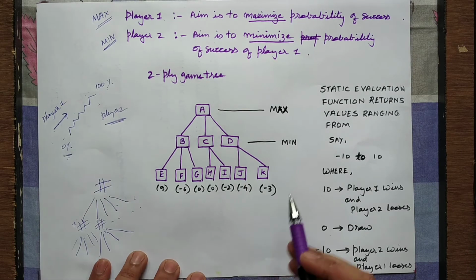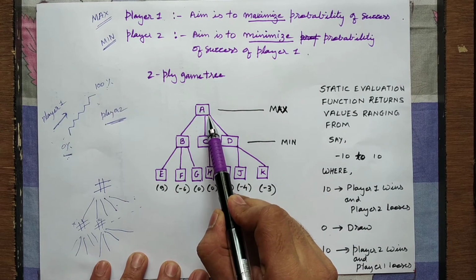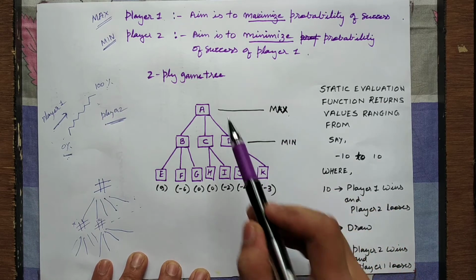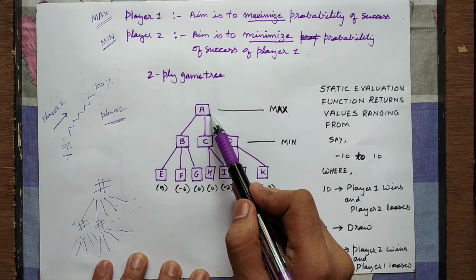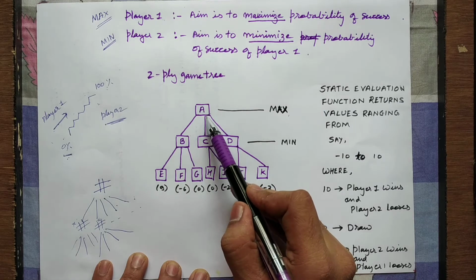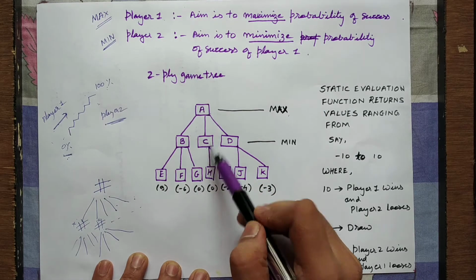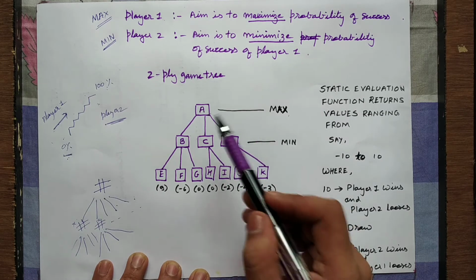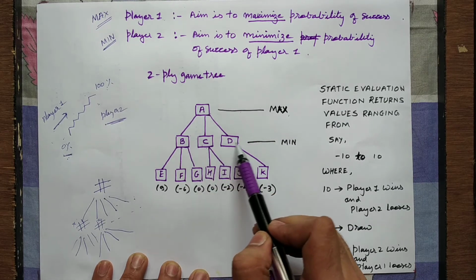For example, here at node A, it is the max player or player 1 who is supposed to play, and player 1 realizes that there are three options he can make. Either he can make a move so that the state changes to B, or he can choose a rule or operator that takes him to state C, or a rule that takes him to state D. So for the first player, player 1, there are three possible moves.